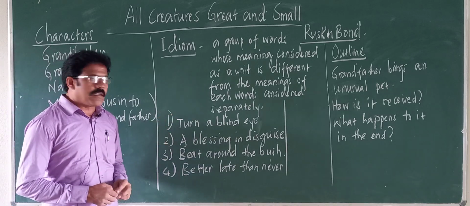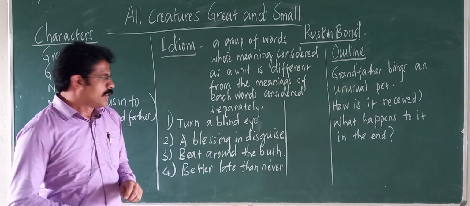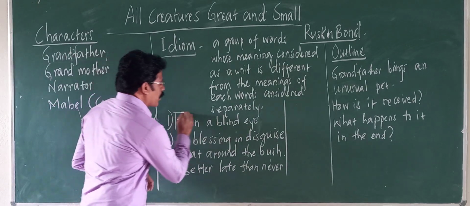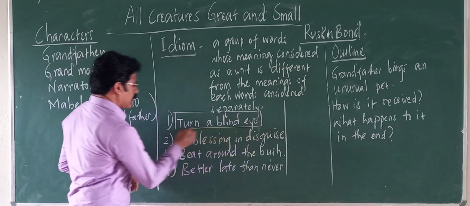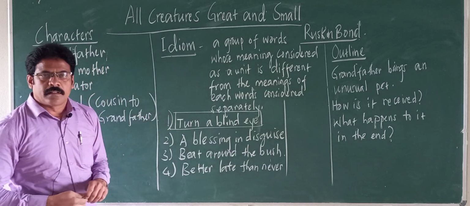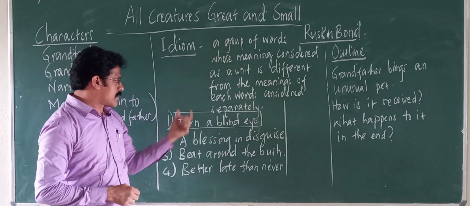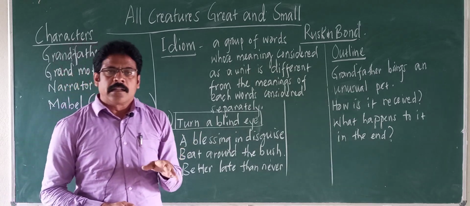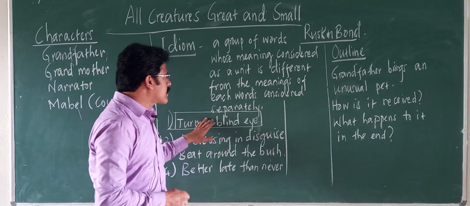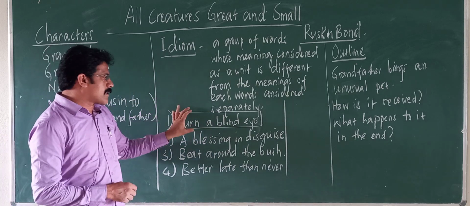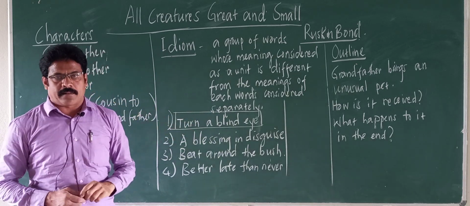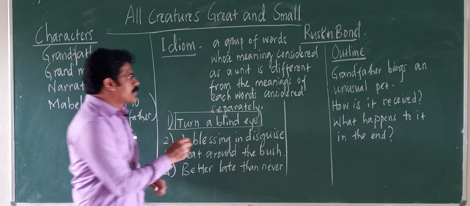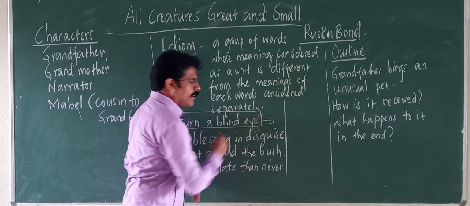First one, turn a blind eye. An idiom is a group of words. Turn a blind eye. You can find a few words in a group. It's a group of words, and this is considered as one unit, and it gives a different meaning.